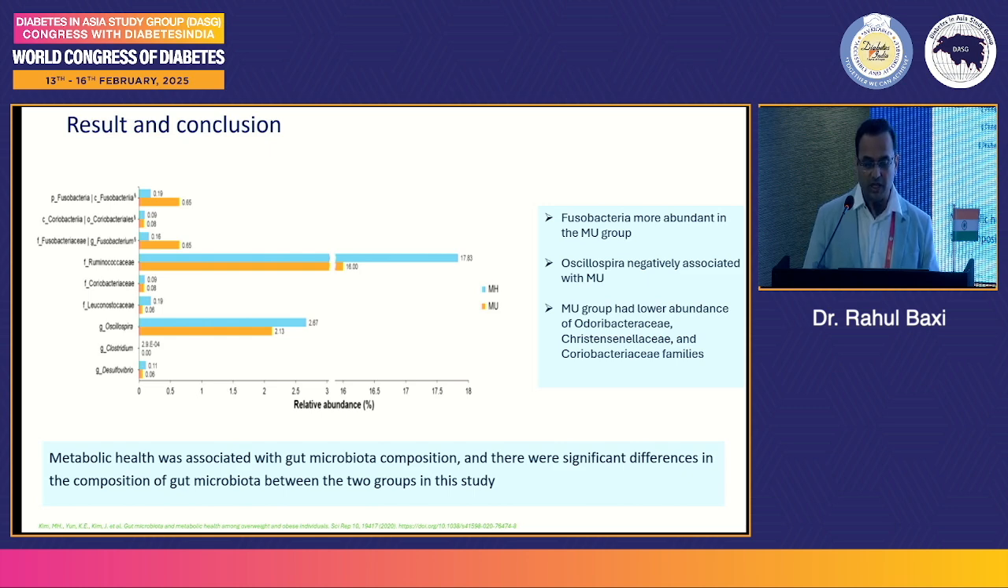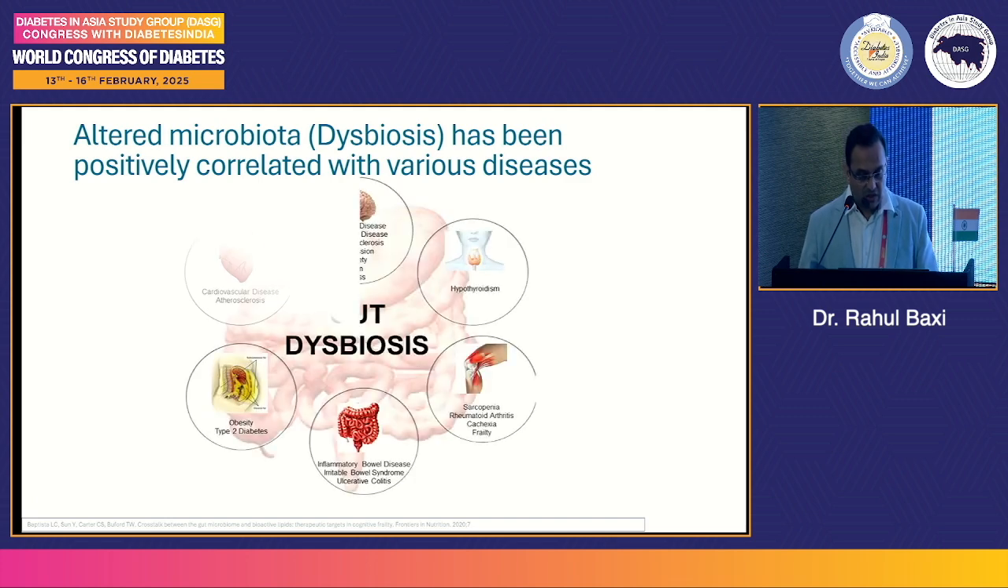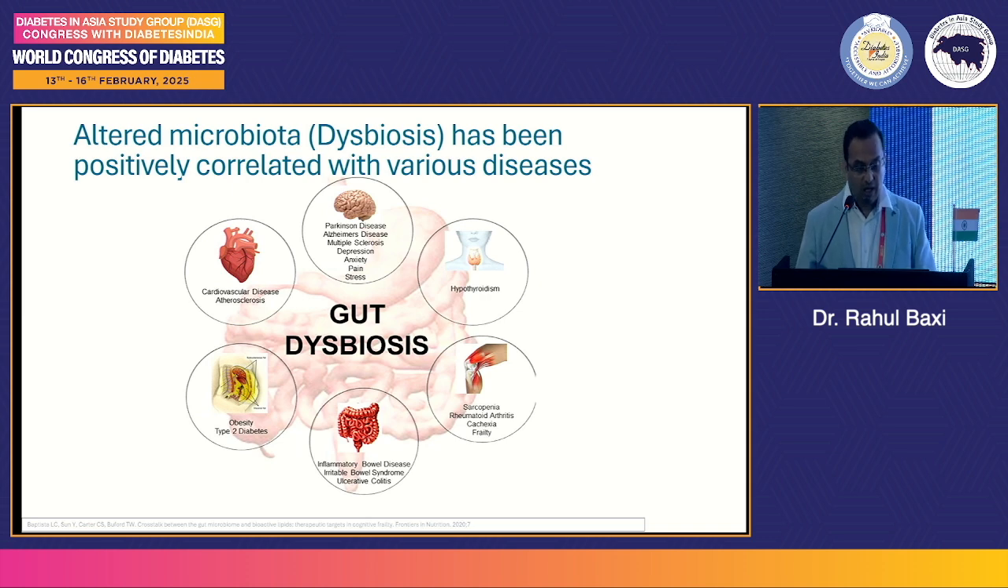Metabolic health was associated with gut microbiota composition, and there was significant difference in the composition of gut microbiota between the two groups of this study. So altered microbiota, which is dysbiosis, has been positively correlated with various diseases. So cardiovascular disease, atherosclerosis, Parkinson's, hypothyroidism, sarcopenia, rheumatoid, inflammatory bowel diseases, and of course what we are discussing today is obesity and type 2 diabetes.